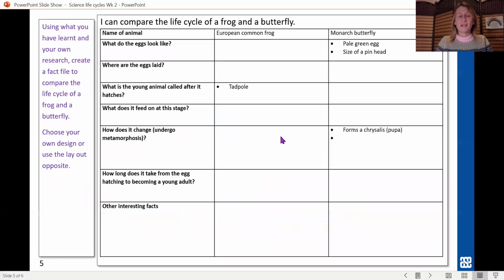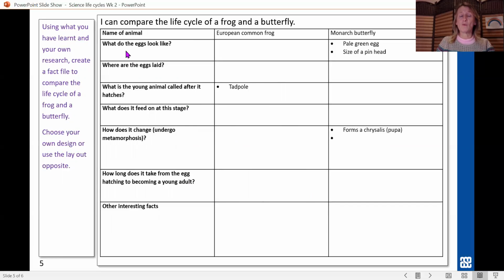Okay. And what I want you to do, and this is the sheet that I'm going to put on Class Story for you, is I want you to use what you've learnt and your own research. I mean, go on Google to compare the life cycle of a frog and a butterfly. So those two that you've just seen, so you can go back and have a look at those if you want to. You just need to rewind this a little bit. Choose your own design or use this layout here. This is the one I'm going to put on the sheet that I give you.